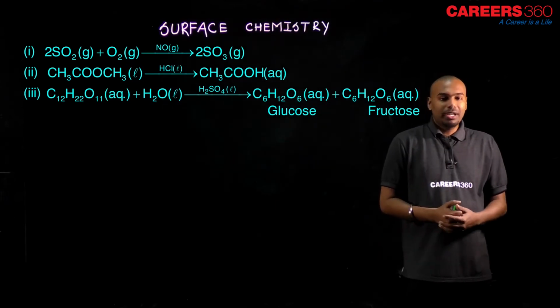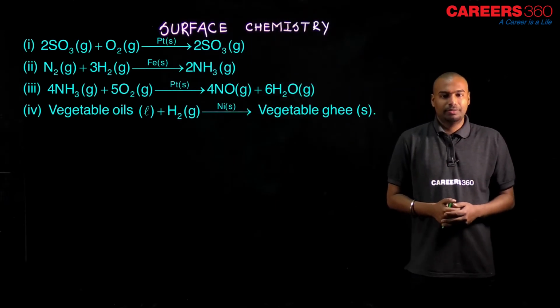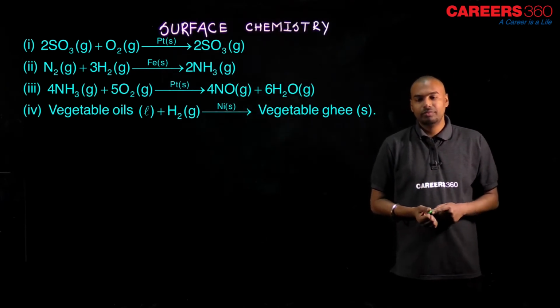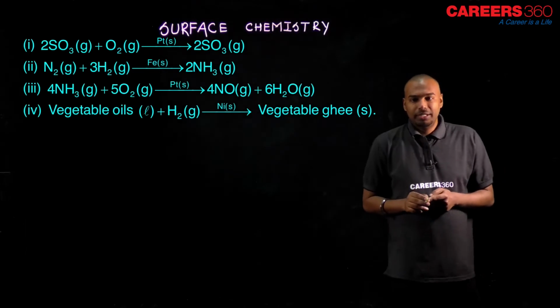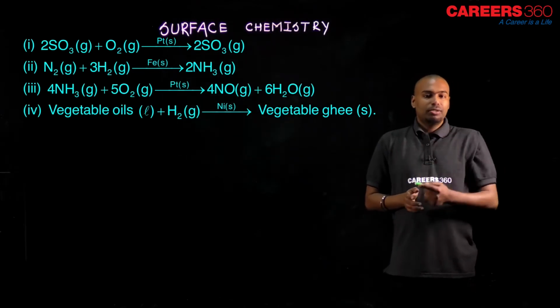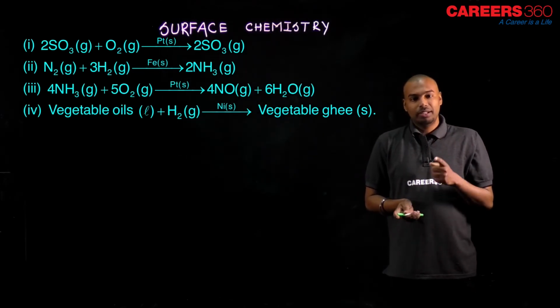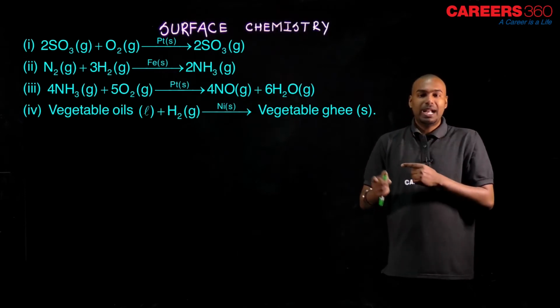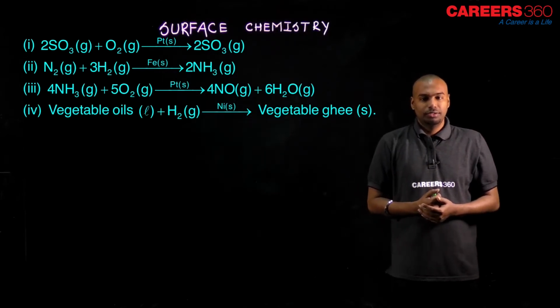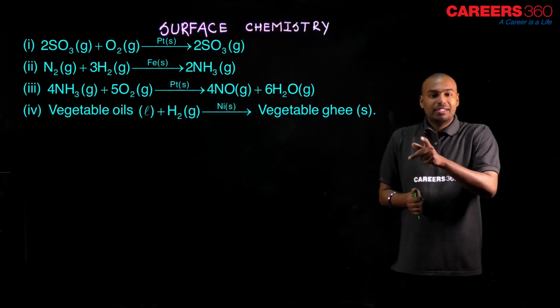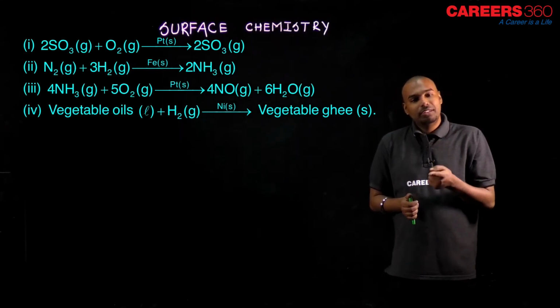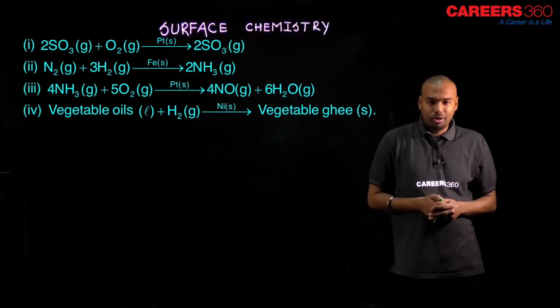Let's see what heterogeneous catalysis is. Its example: SO2 gaseous state, O2 gaseous state, product is also in the gaseous state, SO3, but the catalyst platinum is in the solid state. So in this process, the phase of the catalyst is different from the reactant and product.